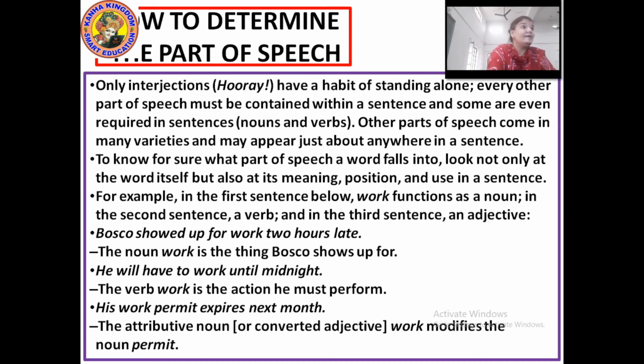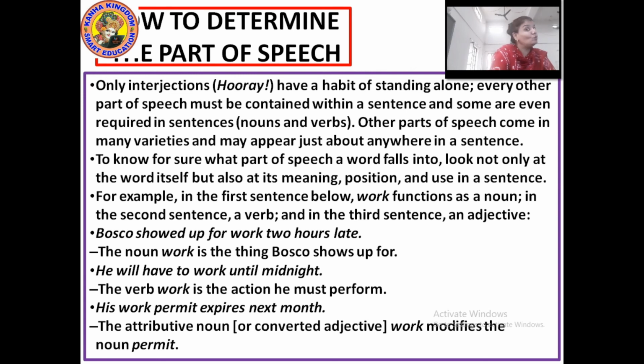For example, in the sentences given below, in the first sentence the word functions as a noun, in the second sentence a verb, and in the third sentence an adjective. Now, below there are three sentences. Bosco showed up for work 2 hours late. Now, if I say work, W-O-R-K, you would say it is a verb: work, worked.